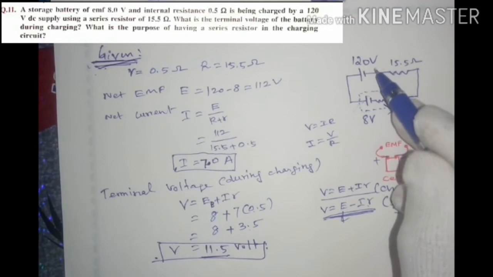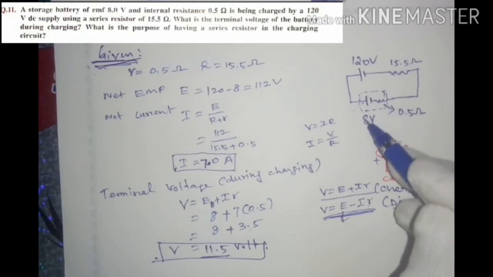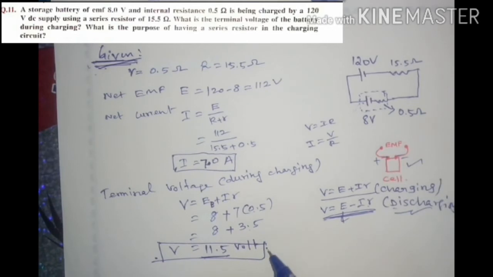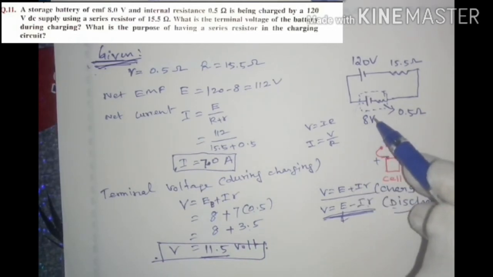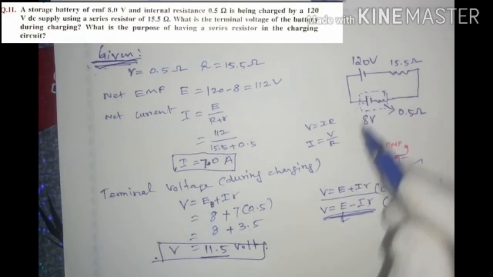Suppose charging is stopped. Now if you measure the potential difference between the two terminals, it is called EMF. So it is equal to 8 volt. While charging, it is obtained as 11.5 volt. So see the difference. Normally 8 volt will show, but if charging by another battery, it shows 11.5 volt.